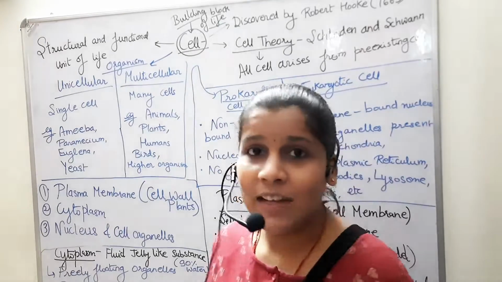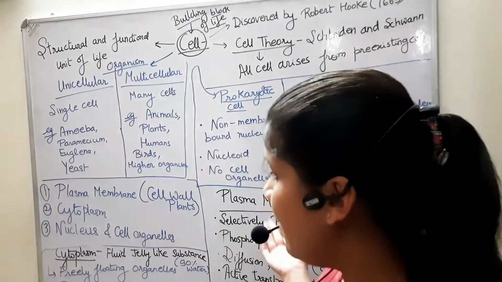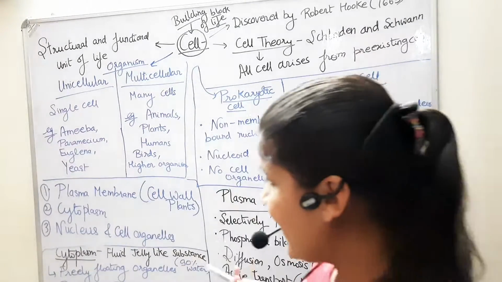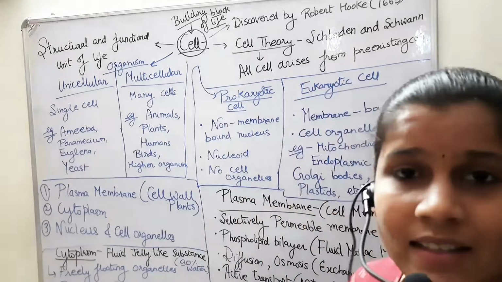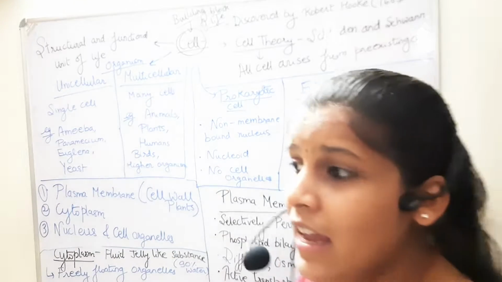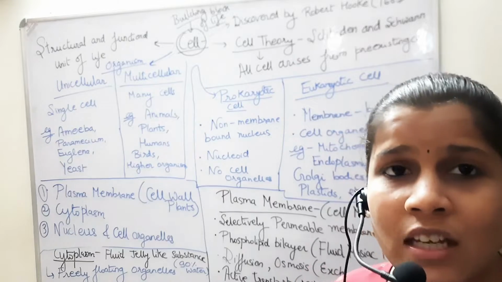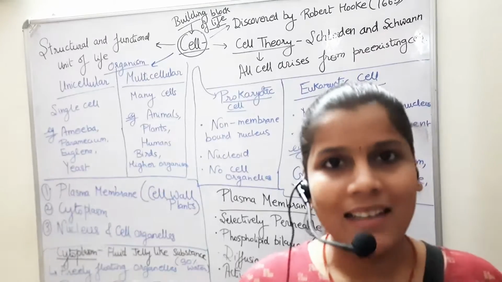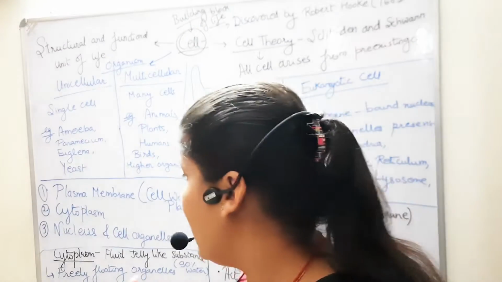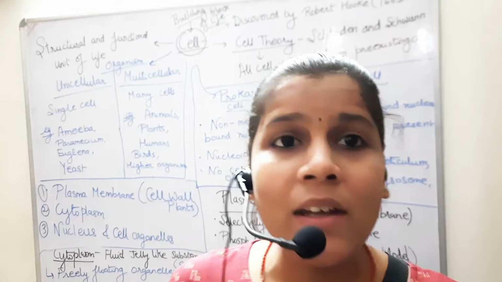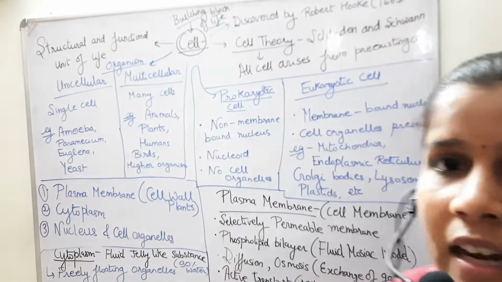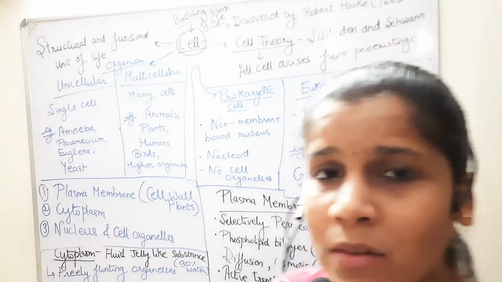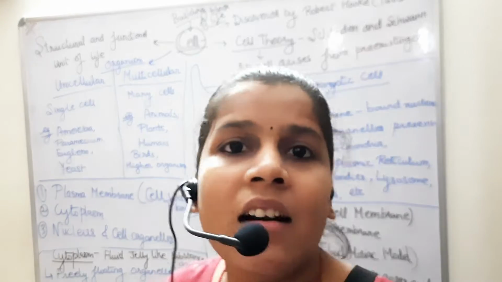The next is cytoplasm. We all know that it is a fluid-like, jelly-like substance which has 90% water in it, and it has several amino acids, proteins, nucleotides, etc. present in it. So basically, cytoplasm is a fluid-like thing. Okay, so in this fluid, what is happening? All the organelles which are present, like mitochondria, endoplasmic reticulum, ribosomes, freely move around in the cytoplasm.